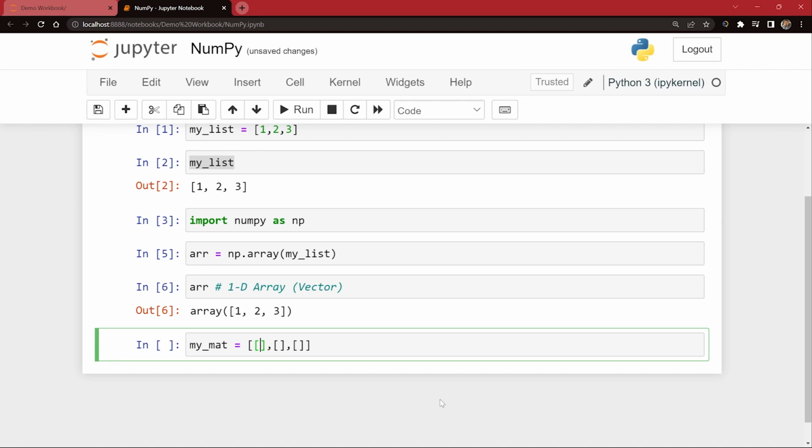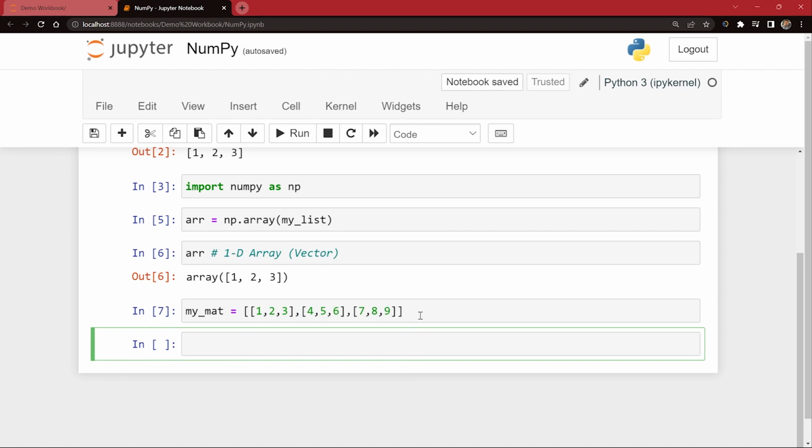So this is going to be a list of lists where first list contain 1 comma 2 comma 3. I'm gonna say next list contains 4 comma 5 comma 6. Next list contains 7 comma 8 comma 9, and so on. So this is one whole list of three different lists inside it. So list of lists. So this is how you create 2D array. In this case, I said like this.